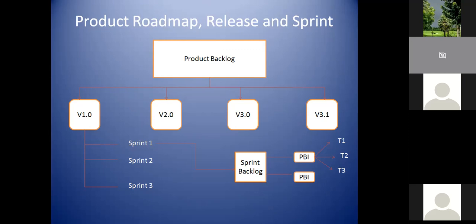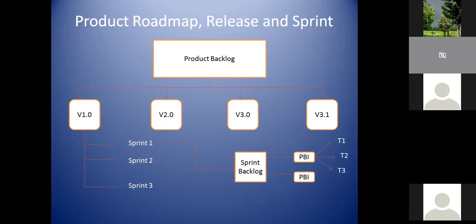Now, this product backlog helps us to derive the release plan. Version 1.0, version 2.0, 3.0, 3.1, all that horizontal line is called release level planning. The previous one is called product level. The previous slide, whatever we have seen, is product level, and this one is all about release level. So in this release, for example, I'm not going to talk about every release because we want to know the whole hierarchy, how it works. So these product backlog items, we will capture as version 1.2, 2.0, 3.0, 3.1, like that.